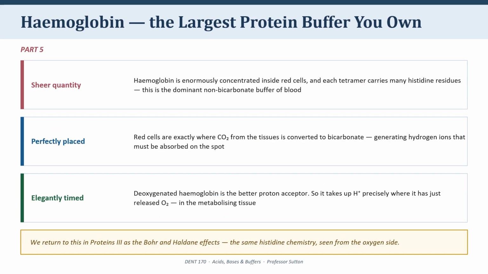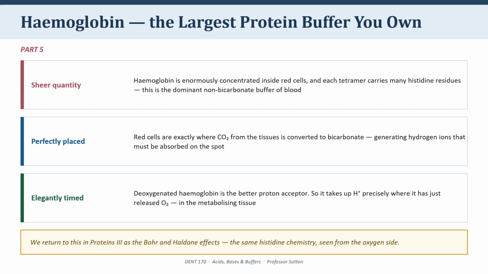So if histidine is the buffering residue, where in the body do we find histidine in really large amounts? Hemoglobin. And hemoglobin turns out to be the largest protein buffer you own, for three reasons. The first is simply quantity. Hemoglobin is present inside your red blood cells at an extraordinary concentration, and each hemoglobin molecule carries a substantial number of histidine residues. Multiply those together and you get the dominant non-bicarbonate buffer in your entire bloodstream.